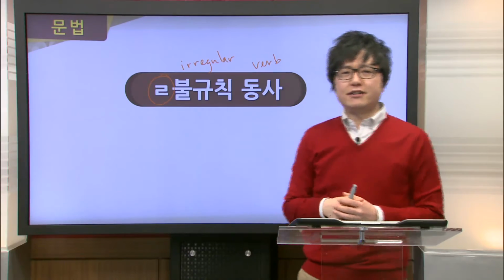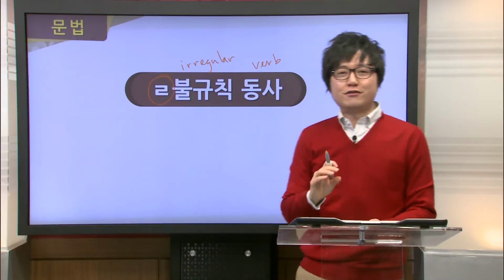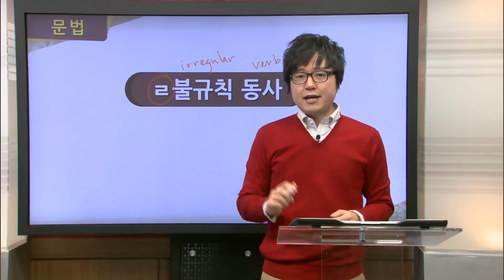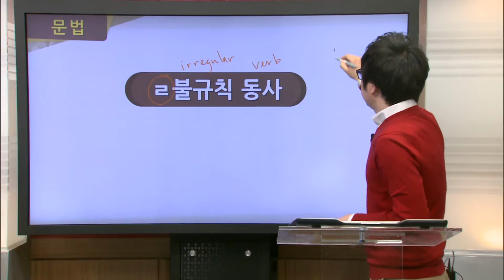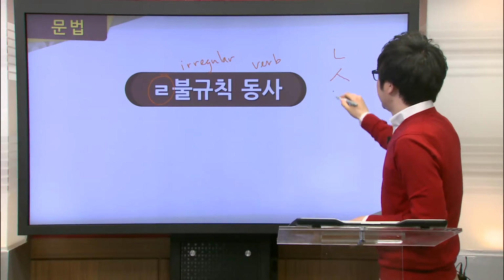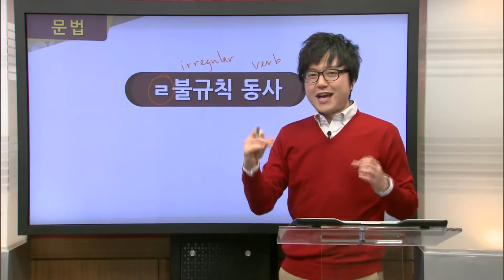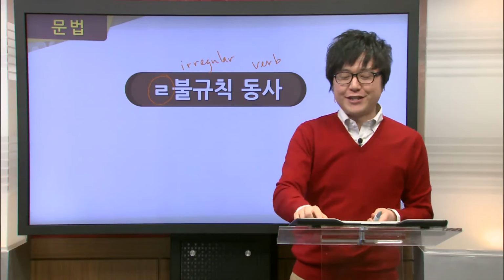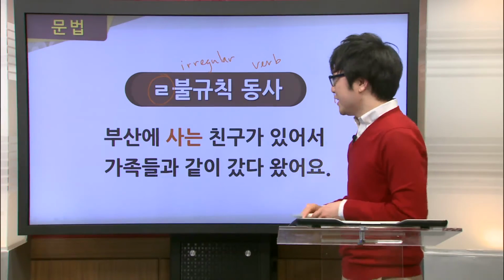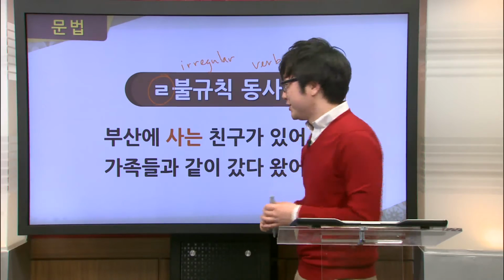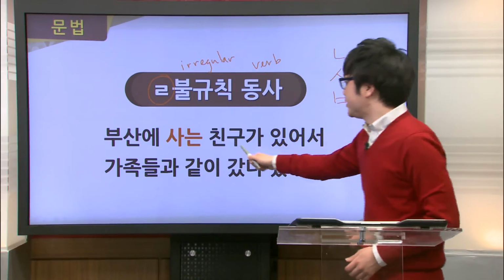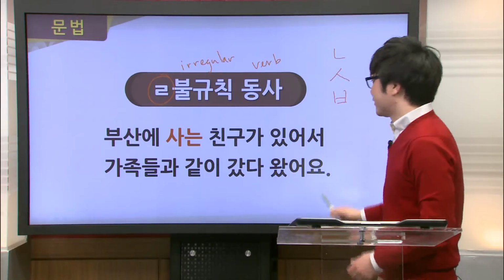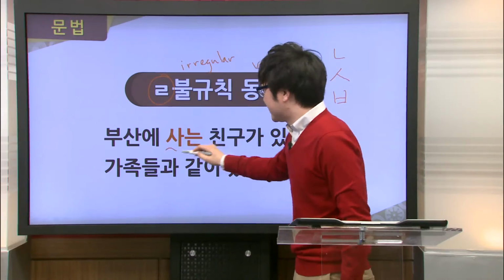So now what is an irregular verb? So a 르 irregular verb is a verb that ends in a 리을, and when it is followed by 느, 스, or 브, the 리을 actually drops out. So let's go ahead and take a look at an example, and I think it'll be a little bit more clear. Now in this case, we have what Mr. Lee said earlier. 부산에서 사는 친구가 있어서 가족들과 같이 갔다 왔어요.